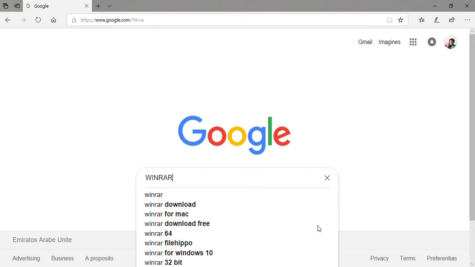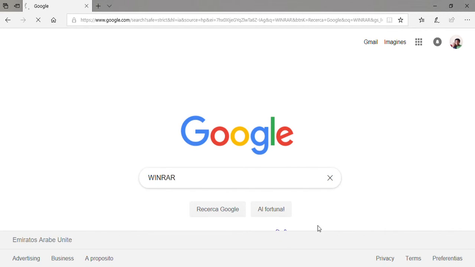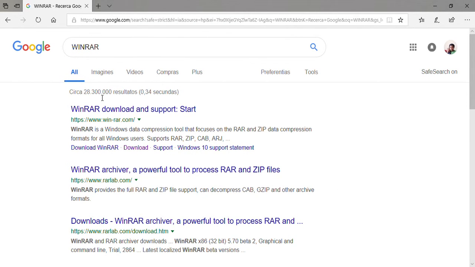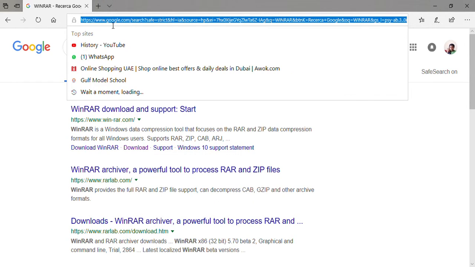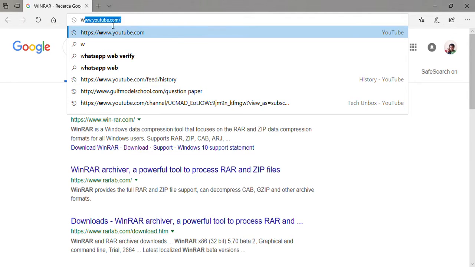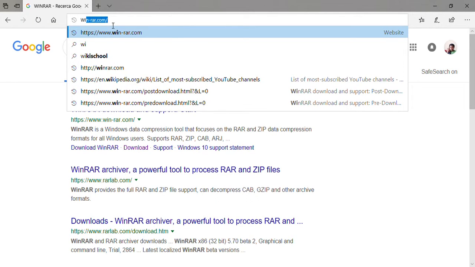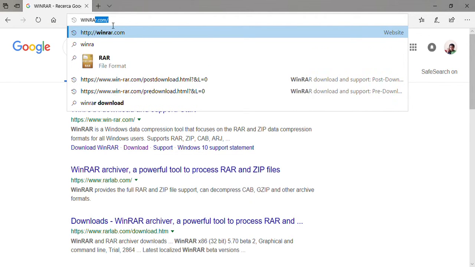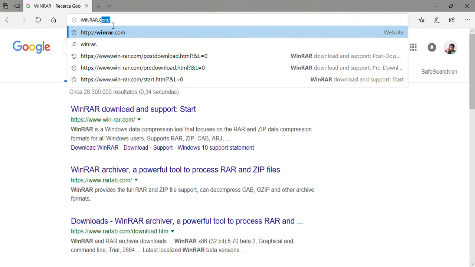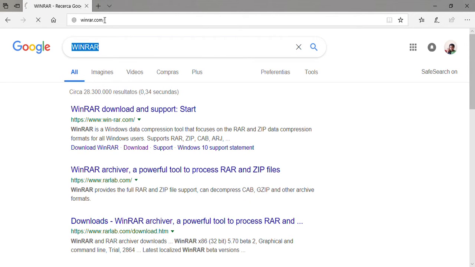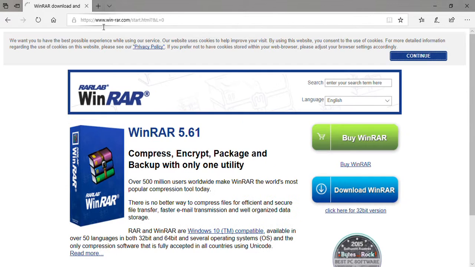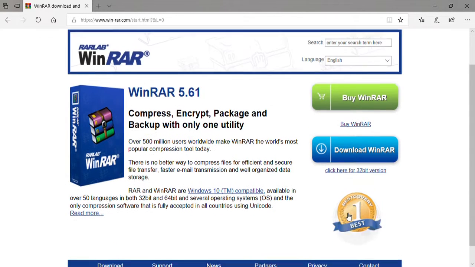We can download the WinRAR. We have to click WinRAR. Then we don't type here, okay? You want to type in the site box winrar.com. When you type .com, it will come like this automatically. You want to buy or download, click okay.